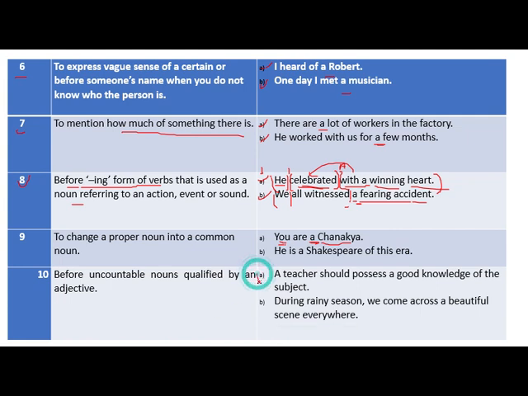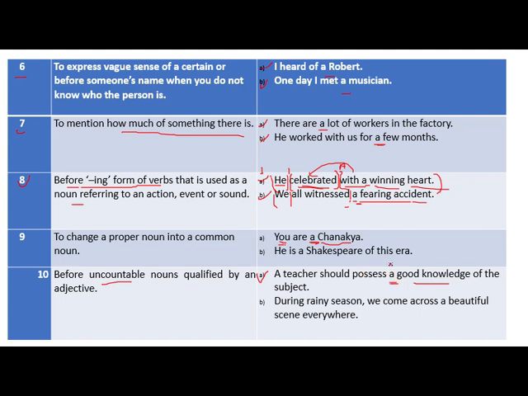Say sentence A: a teacher should possess good knowledge of the subject. Here is an article. Which article have we used in the sentence? A. Why should we use a or an in this particular sentence? Because knowledge is an uncountable noun.